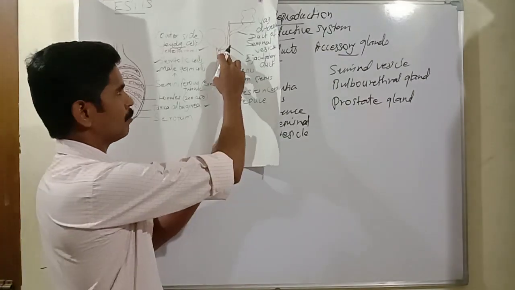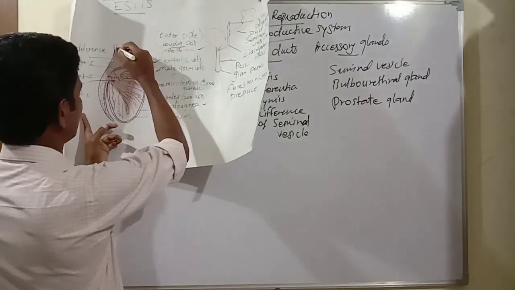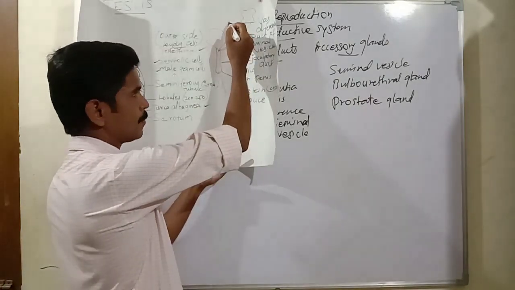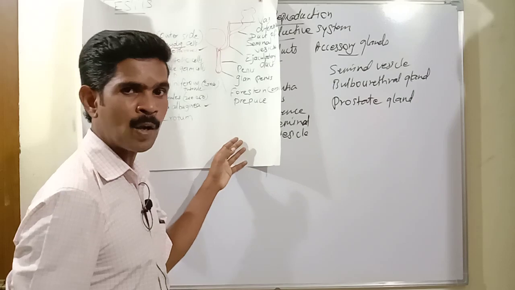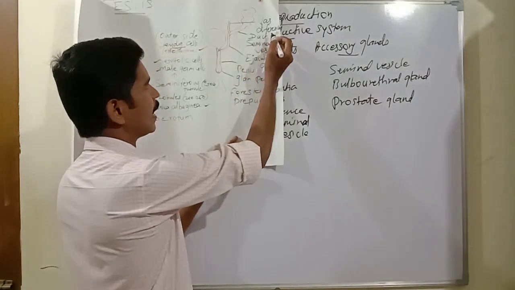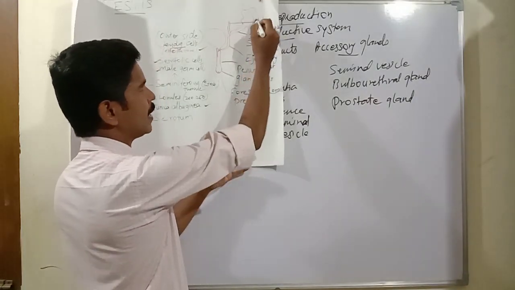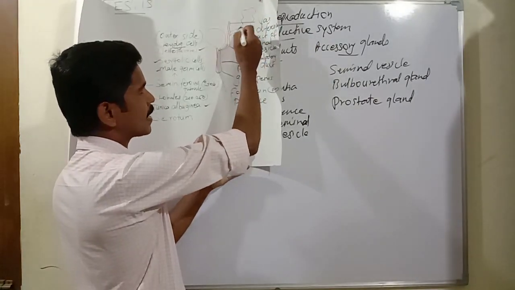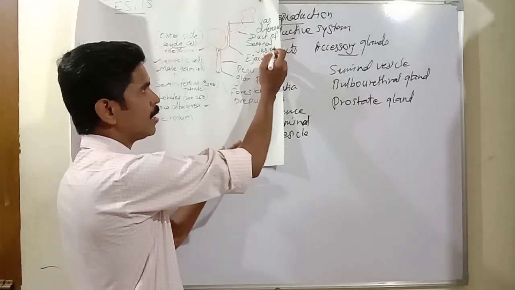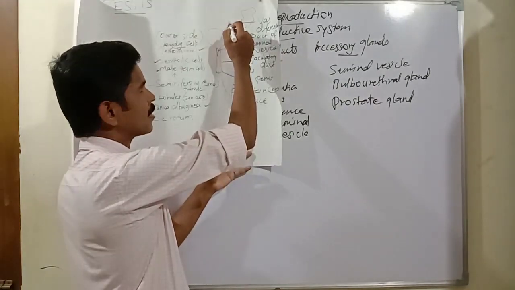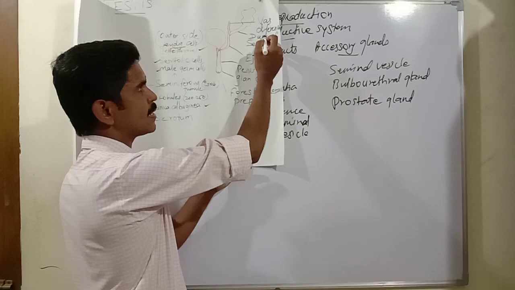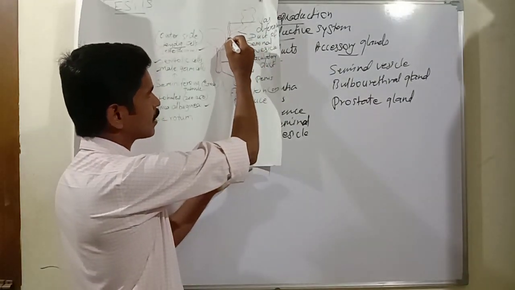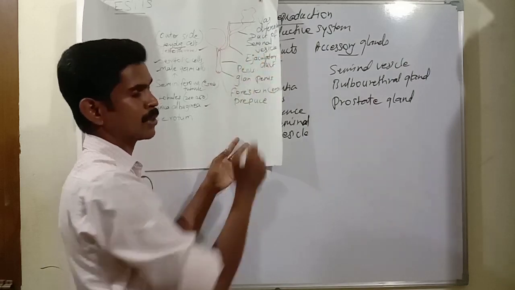Next, come to this diagram. Just imagine this is the vas deferens. The vas deferens is connected with another duct, the duct of the seminal vesicle. Just imagine this is a seminal vesicle; from the seminal vesicle, one duct arises, and that duct is called the duct of the seminal vesicle. The vas deferens joins with this duct of the seminal vesicle, forming a common ejaculatory duct. So just imagine this is the common ejaculatory duct.